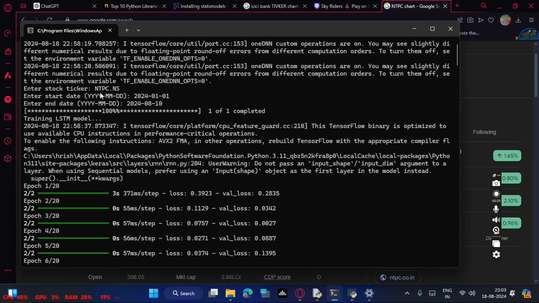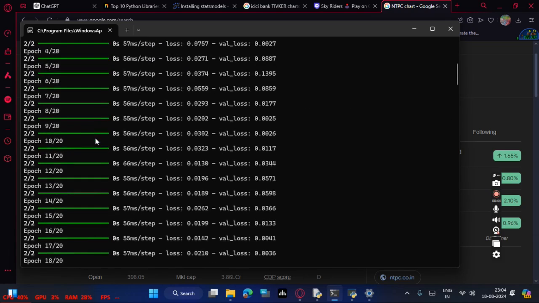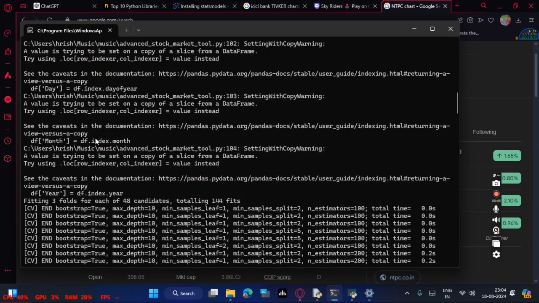I provided the data like this. First, the stock ticker was NTPC. I entered the start date of 1st January 2024, and the end date of 8/10/2024. First, it fed the data to the epoch layers.